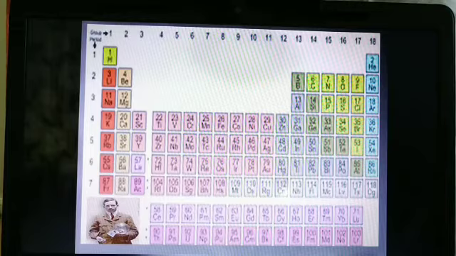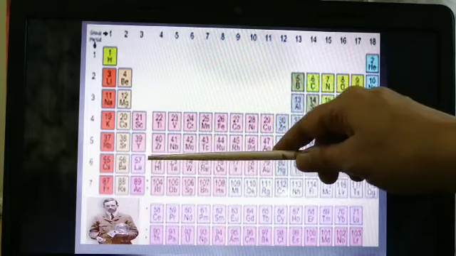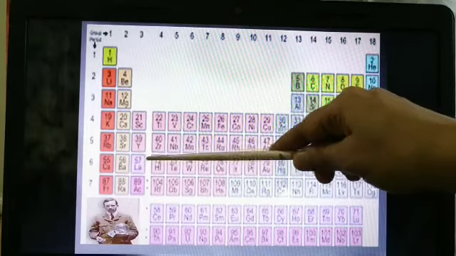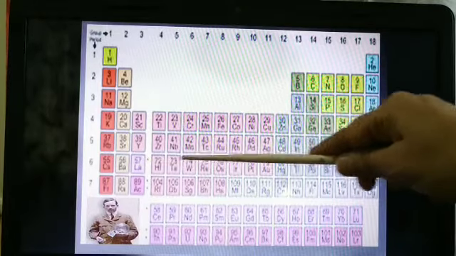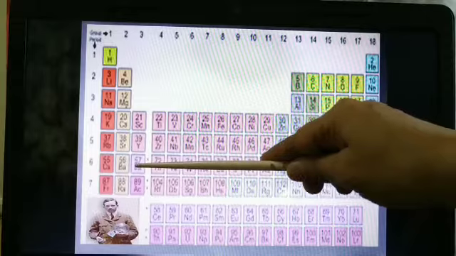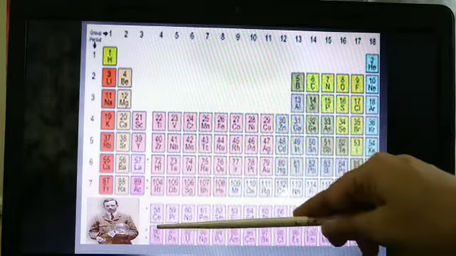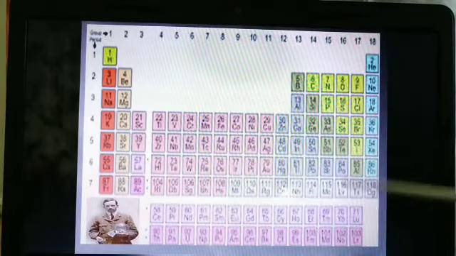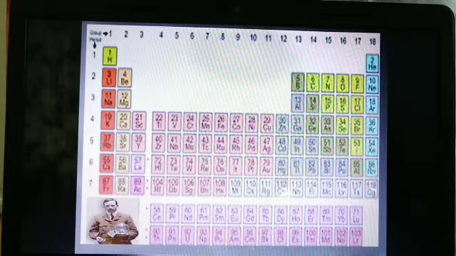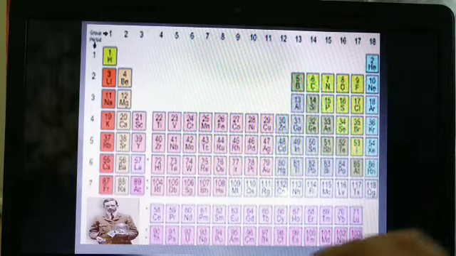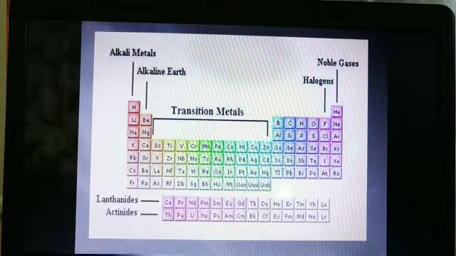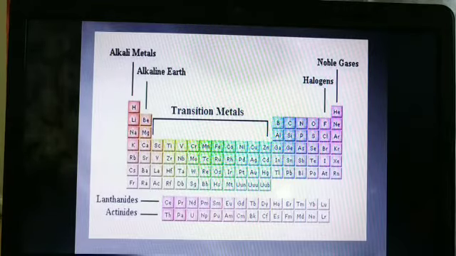What were the lanthanides and actinides? Lanthanides and actinides were taken from the modern periodic table. There was no place here to put them. If they were put here, this periodic table would go much longer. So he placed them below the main table. Okay, so this much at least you have to study. Further we'll go. See here now, some elements were grouped here.